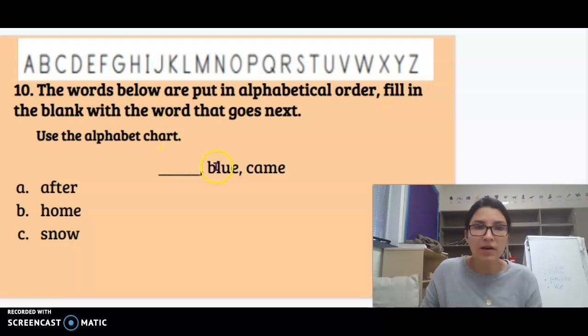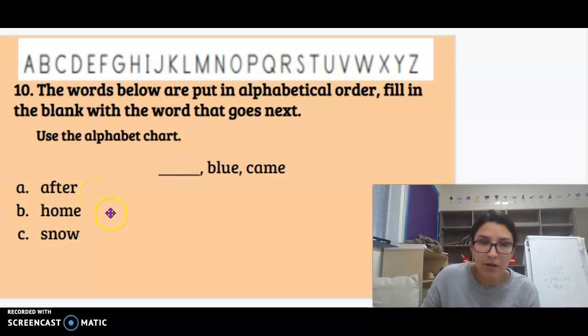Okay, last one. Number 10. The words below are put in alphabetical order. Fill in the blank with the word that goes next. Use the alphabet chart. Blank, blue, came. Remember, don't focus on the letters, focus on the words. A is after, B is home, C is snow.